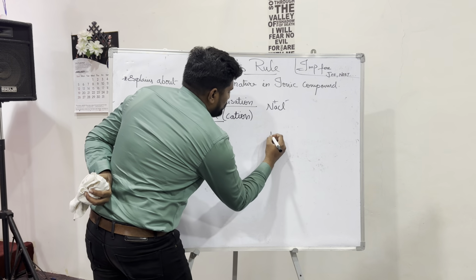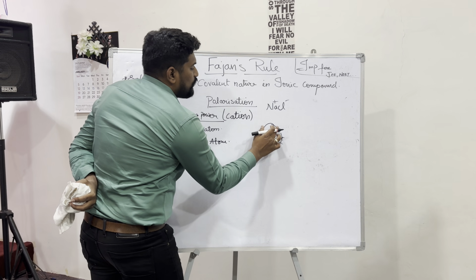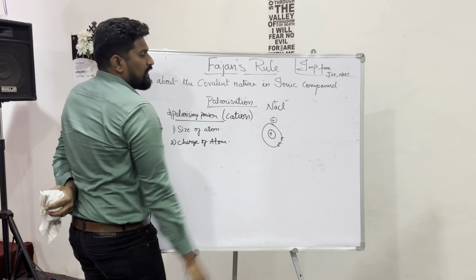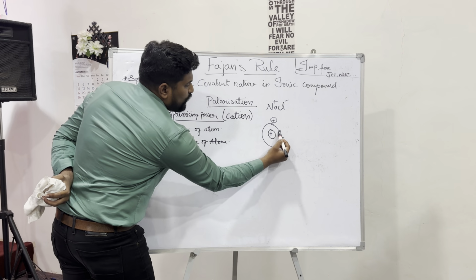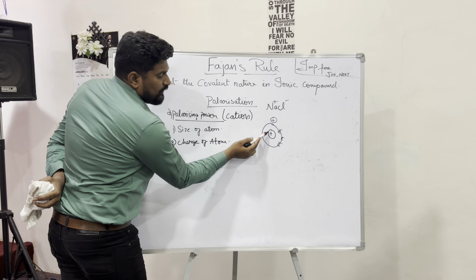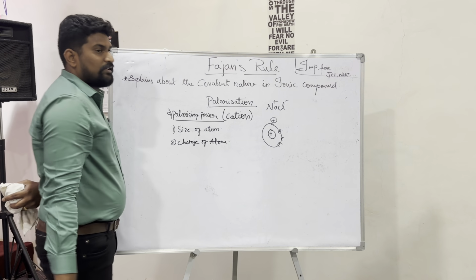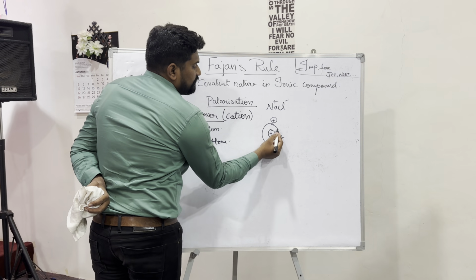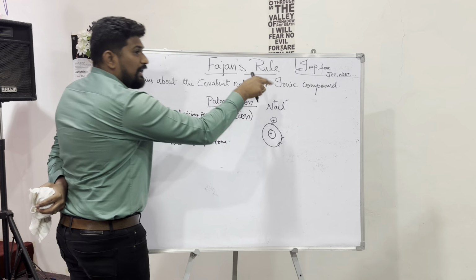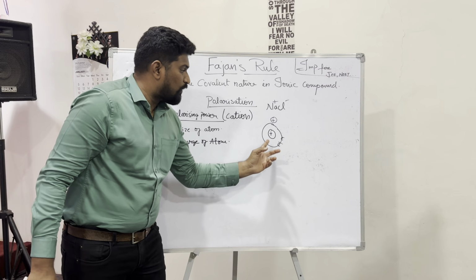Let us see an example. Before an atom loses one electron, it has 3 electrons, and the nucleus shows its attraction towards those 3 electrons. When it loses one electron and gets a positive charge, there are only 2 electrons, which means the nucleus can show more attraction towards 2 electrons.